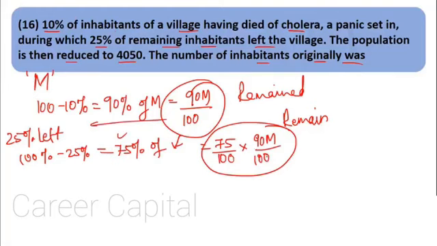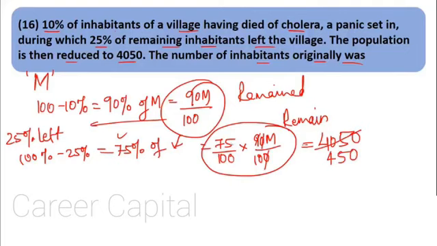They have already given that after these 25% left, the population was reduced to 4050. That means only 4050 people were left in the village. That is nothing but this value, so these two are equal. Let's calculate. This gets cancelled. 9 ones are 9, 9 fours are 36, 45, 9 fives are 450.